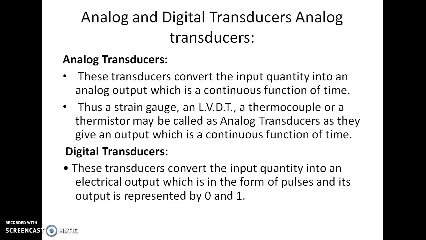The next one is analog and digital types of transducer. Analog transducer: these transducers convert the input quantity into an analog output, which is a continuous function of time. Thus, a strain gauge, an LVDT, a thermocouple or a thermistor may be called analog transducers.